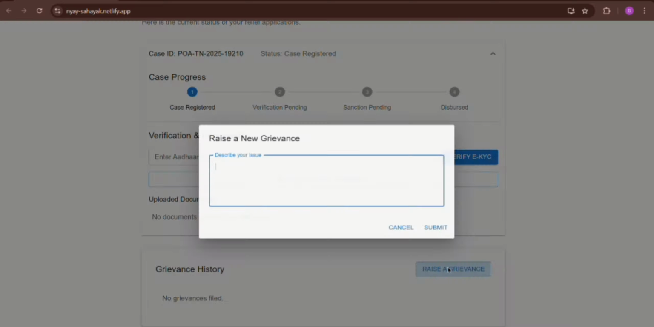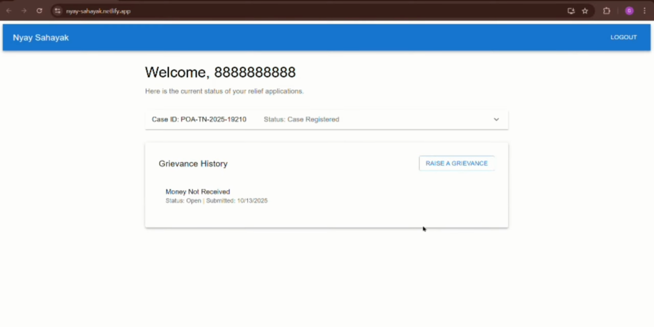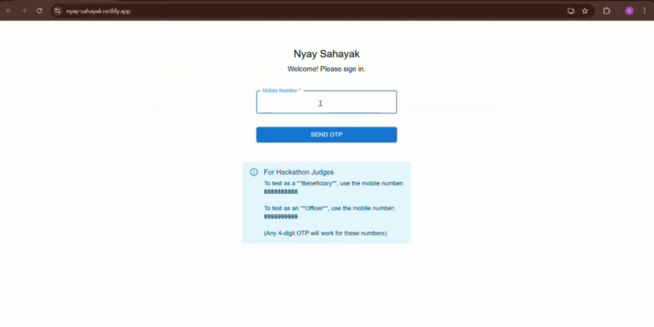Then the verification pending will be marked as completed. And if you want to give some grievance, you can also submit a grievance. It will be shown in the officer's page. Let's say, these can be seen in the officer's page now. Let's log out and see the officer's dashboard.